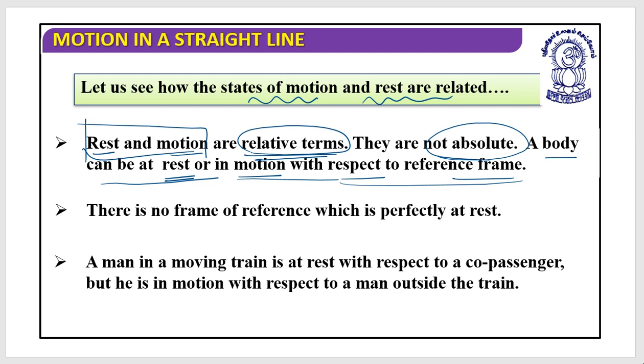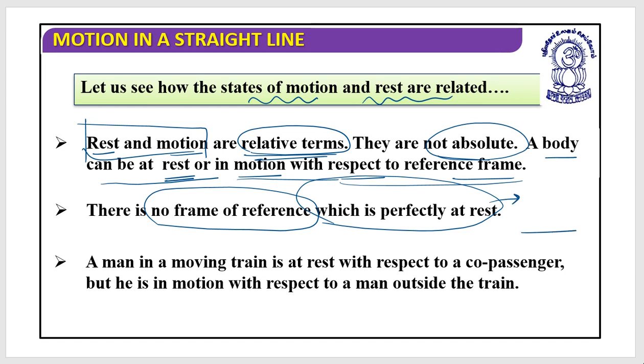Yes. There is no frame of reference which is perfectly at rest. Even if you take an example, let's say this is land, you are here observing a certain situation. So I should say this is earth. If you consider a frame of reference as the earth, even the earth is moving. Earth is rotating around its axis. Earth is rotating around the sun. So there is no frame of reference which is perfectly at rest. Are you clear?